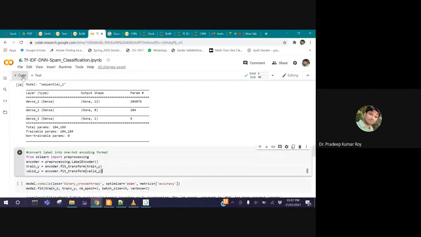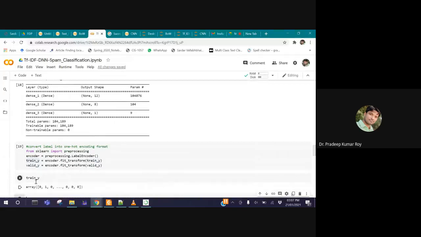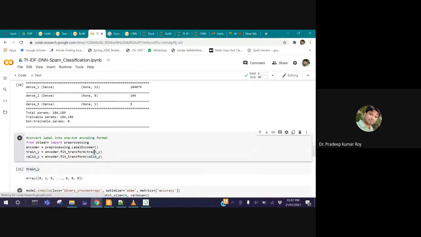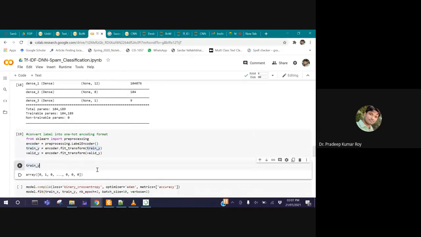We can see how it looks now. So train Y, if you see this one, this is now in the form of an array. Similarly, validation Y, you can check. This is no more spam and ham. Earlier it was spam and ham. Since I have not given a different variable, I cannot see the previous form. The cell is already run. Otherwise, I'll show the previous form also.